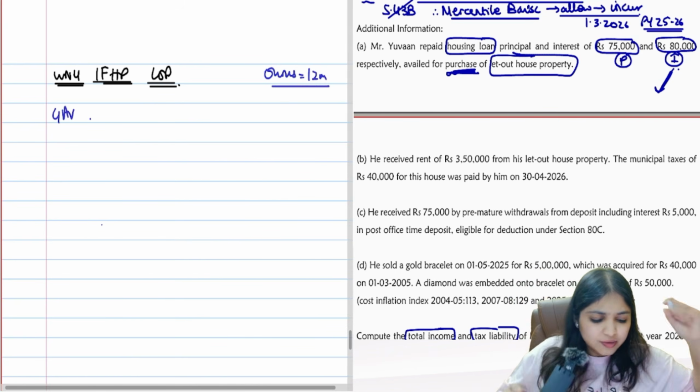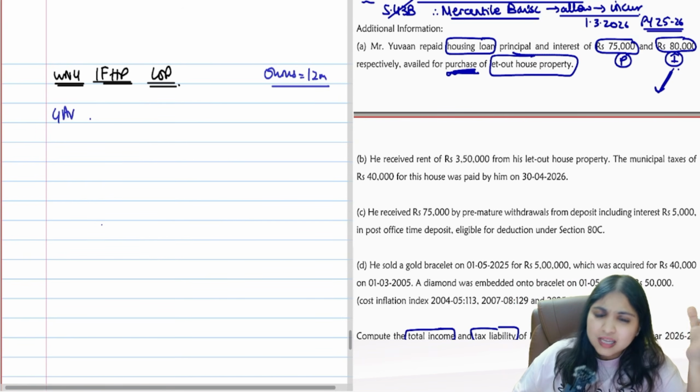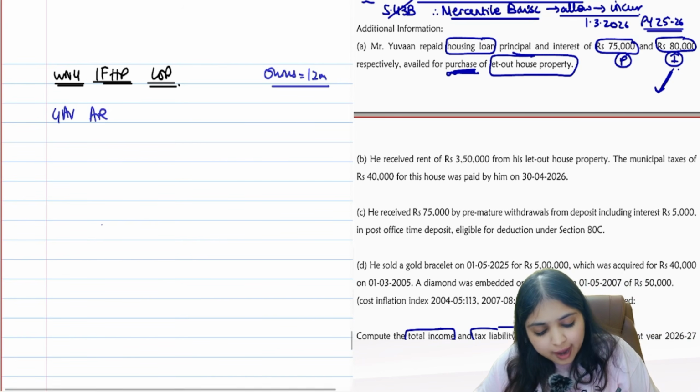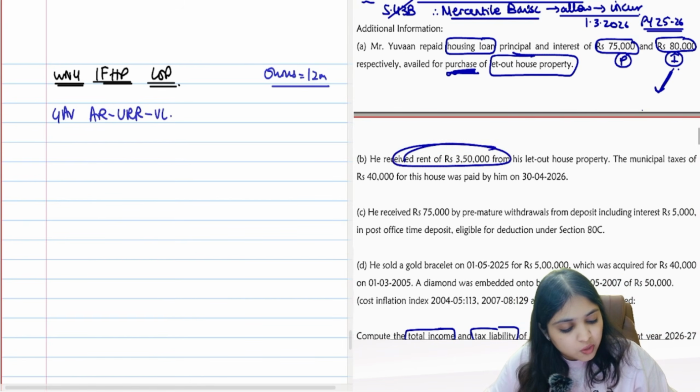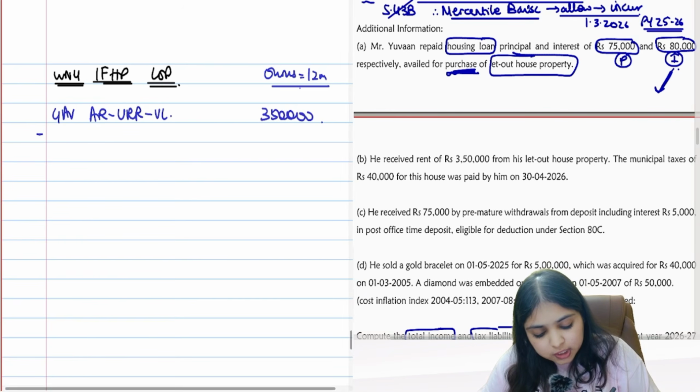Now GAV. Will I do the hard work of thinking about municipal value, fair rent, standard rent? Nothing is given, guys. I will use the shortcut: actual rent minus unrealized rent minus vacancy loss. What's your actual rent? 3,50,000. No unrealized rent, no vacancy loss, nothing.